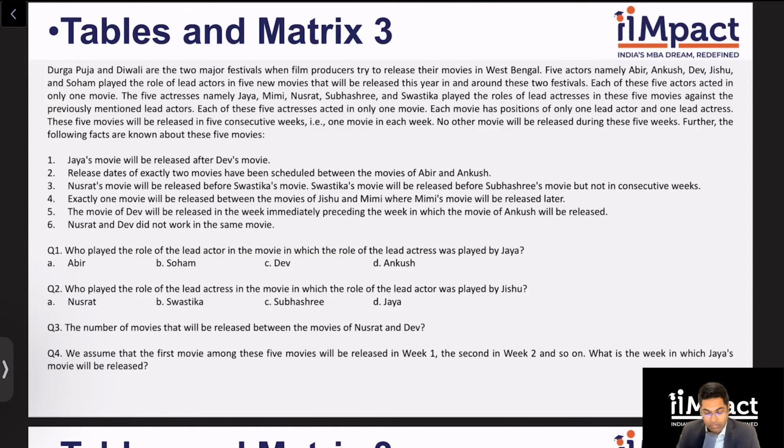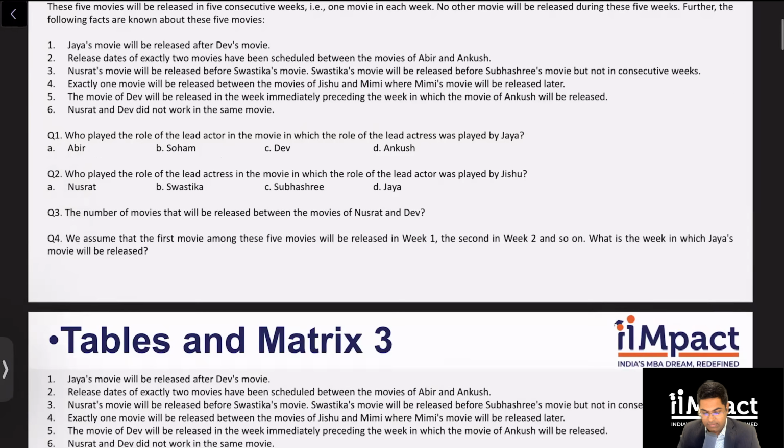These 5 movies will be released in 5 consecutive weeks, one after the other, and no other movie will be released during these 5 weeks. So we've been given a lot of rules in order to remove any sort of ambiguity, right? So there is 1 week, one movie, one actor, one actress. That's what we need to map out essentially. And if I quickly glance at the questions, I can clearly see that I will be able to get all the answers and make a complete table. All right. So let's get into solving this set.